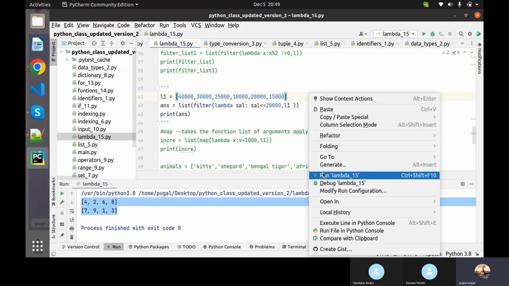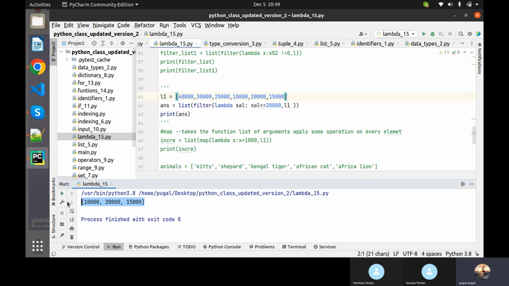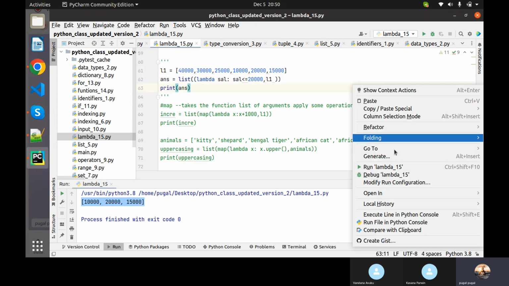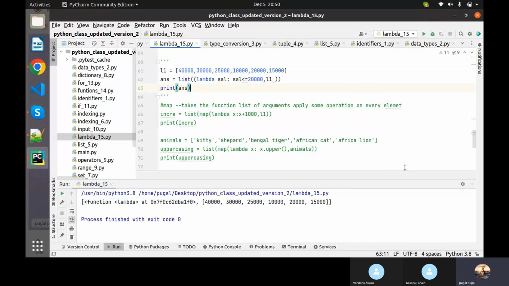If I run this, see, it is returning the result. Same case for this filter, even if we don't apply filter, we get the same answer because we have assigned the operator. Am I correct? Which operator? In this case, even if you don't apply filter, we used to get the same answer because we have given that operator. Let's try that. I think it will not. See, it is returning the entire result.